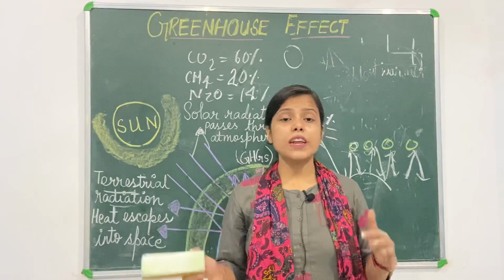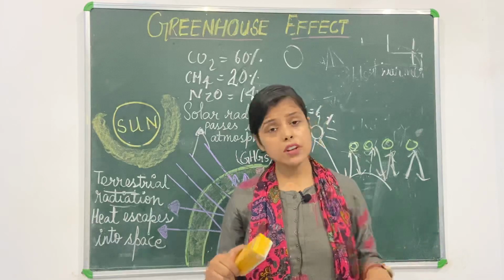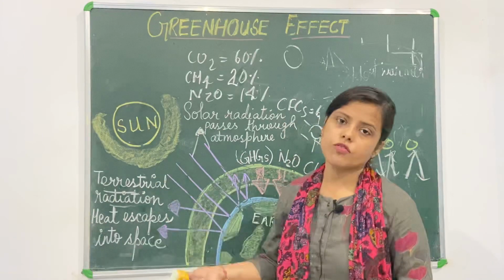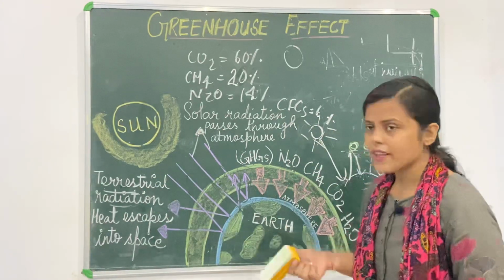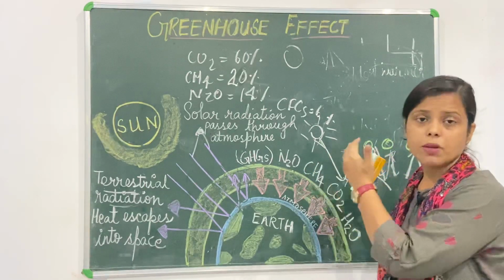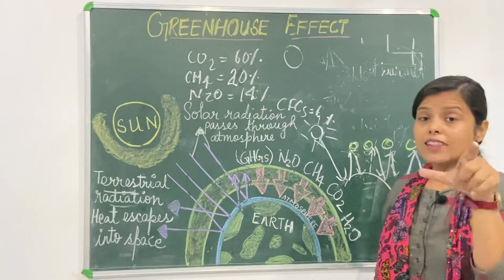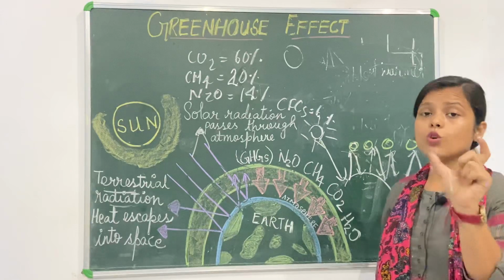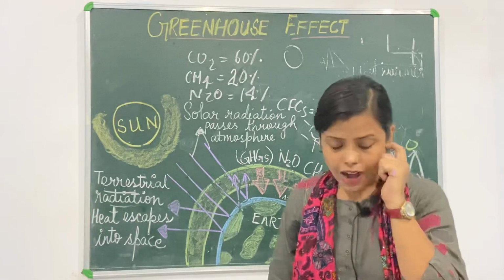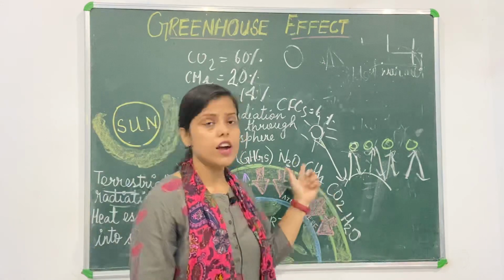If the temperature goes higher than required, there will be more fluctuation in the climatic condition. More fluctuation in the climatic condition means more hot summers, and winters may be short. So these are the consequences which will be discussed in our next class. But at present what I am trying to say is, if the percentage of these gases is more, the temperature will be hotter than it is required, and this process, when the temperature of the earth goes higher, is known as what? Global warming.